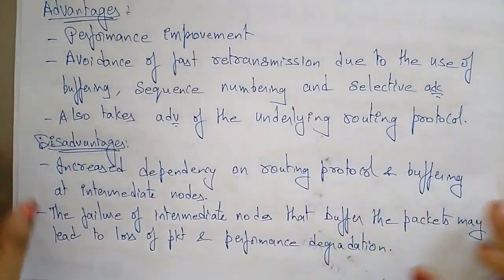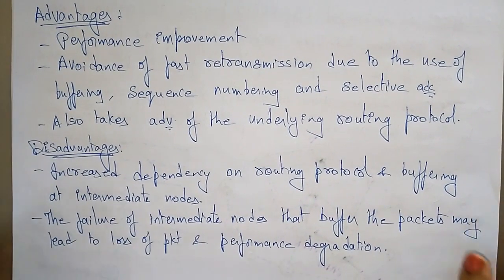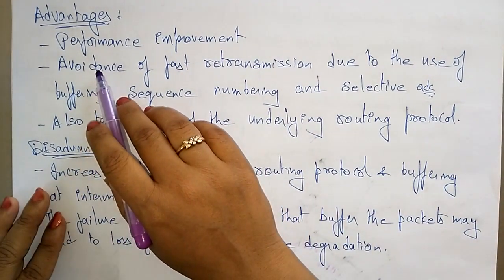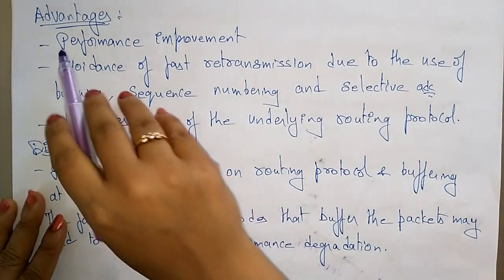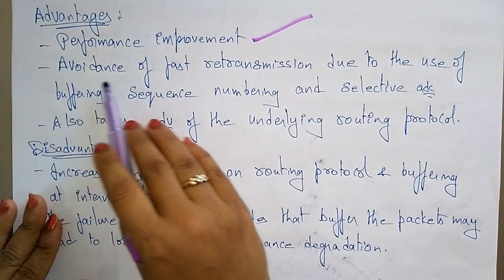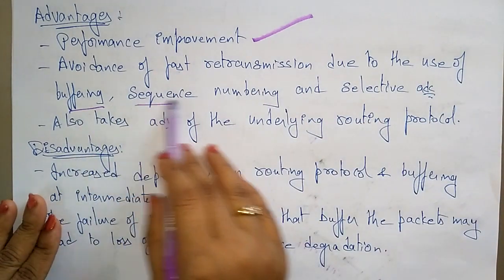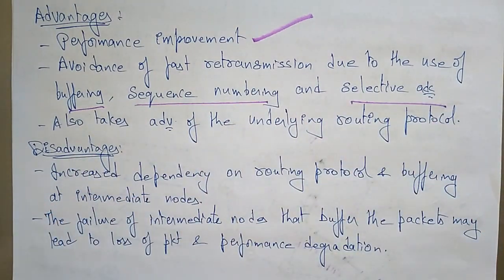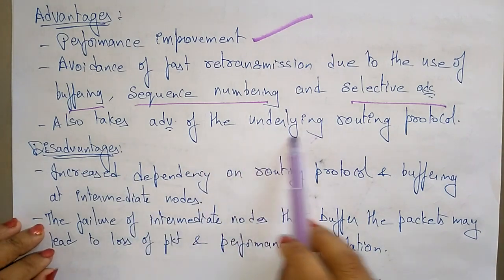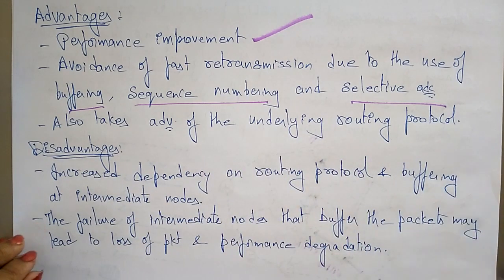Now let's see the advantages and disadvantages of this routing protocol. The advantages are improved performance in TCP bus, and avoidance of fast retransmission due to the use of buffering, sequence numbering, and selective acknowledgement. Avoidance of fast retransmission can be done with the help of the buffering capability. Sequence numbering is given, and selective acknowledgements will be sent to the sender as well as to the receiver. It also takes advantage of the underlying routing protocols.